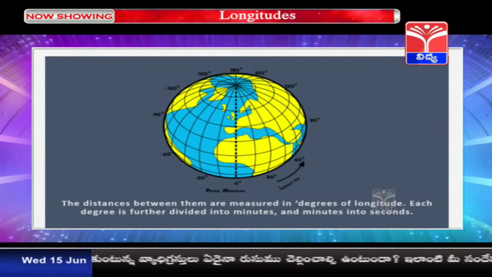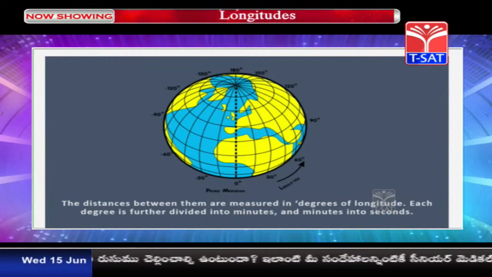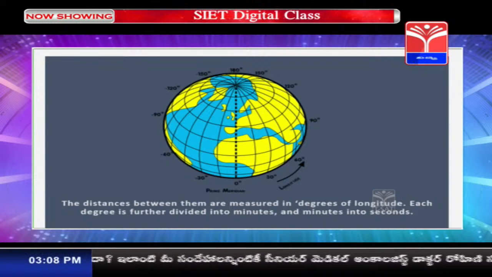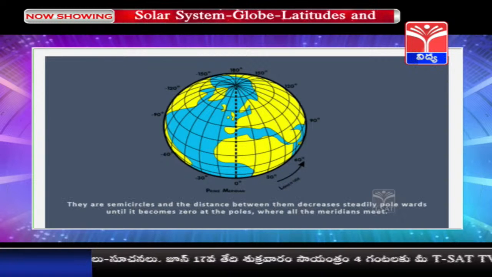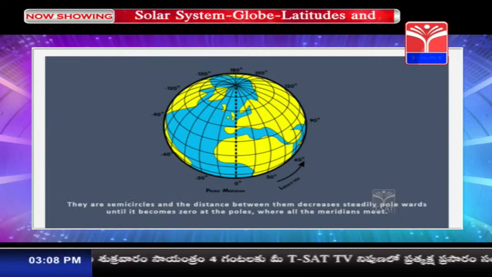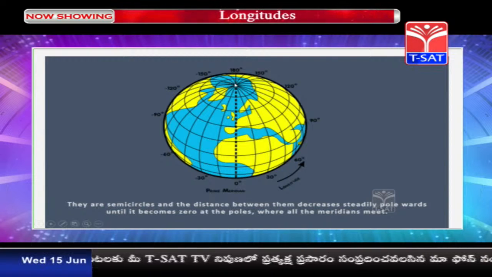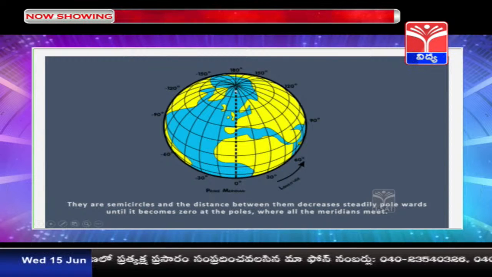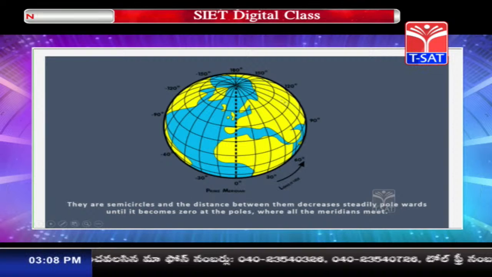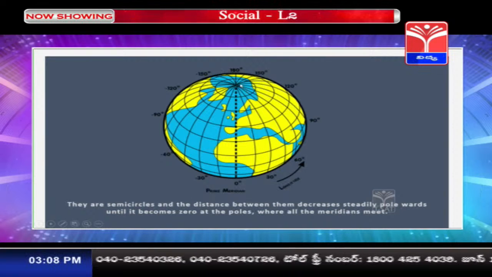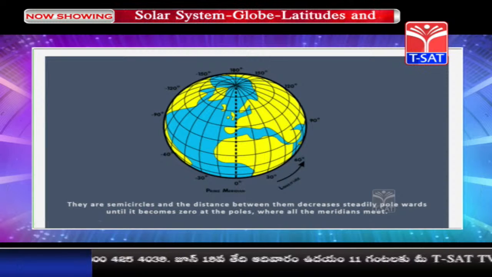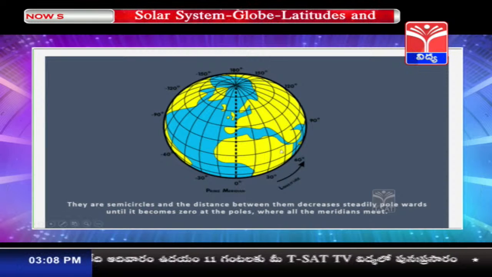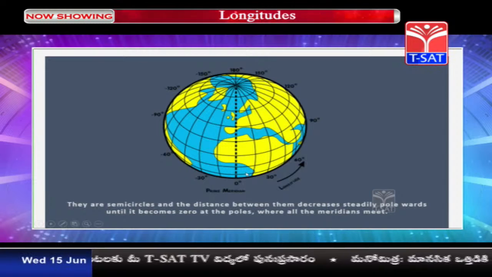Latitudes were also measured in degrees, longitudes are also measured in degrees, but further they are measured in minutes and minutes into seconds. These are the semicircles, and the distance between them decreases as they go towards the pole. Here children, you can see very easily, though they are running parallel, when they are reaching the North Pole, you will find that they have come very close. Almost they have met at the North Pole, and similarly towards the South Pole also they will meet.